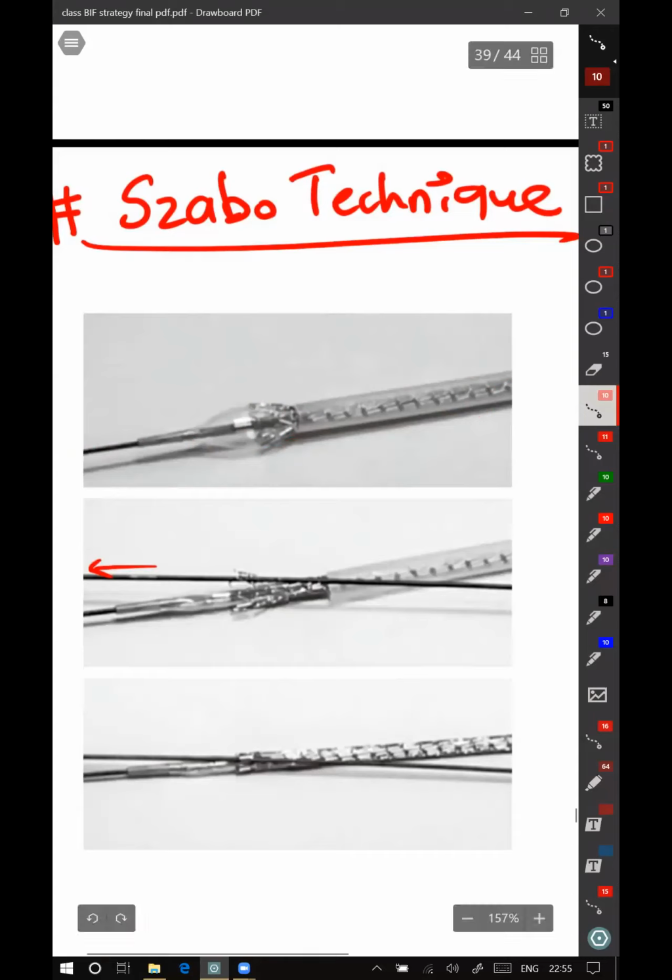Once you do that, you deflate the balloon again. Now your struts have come up. Through those struts, you pass the distal end of the wire, which is very pointy. You pass that distal end of the wire through the distal struts, and now you have one stent over two wires, as shown here. One wire runs through and through the stent, and the other wire goes through only one strut here.